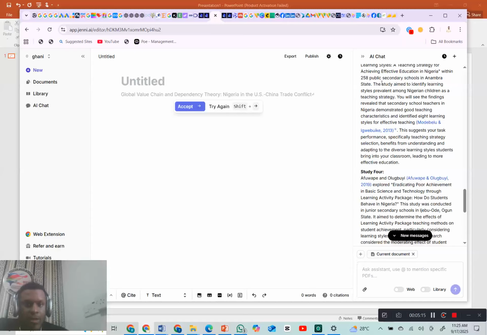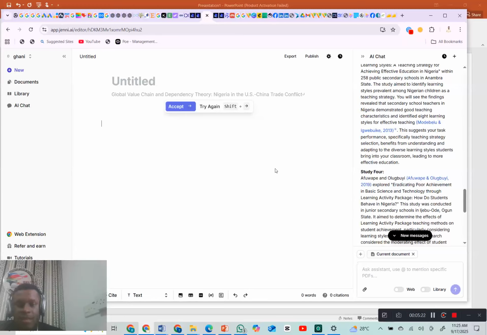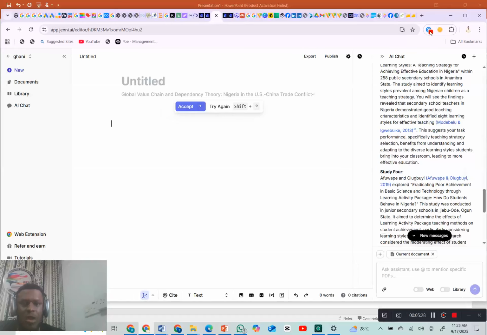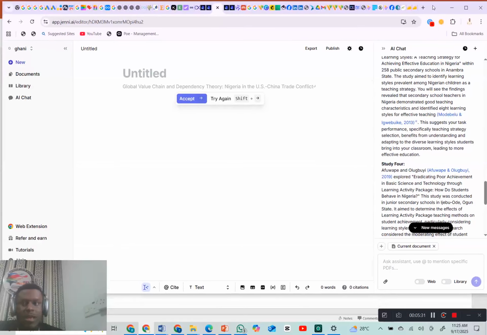As you can see this section now, once you want to start a new document, always make sure that section is always empty. Always make sure that section is always what? Empty. So please kindly pay attention to the functions and how I'm going to direct this thing because Jenni AI is a little bit complex. You need to follow up.